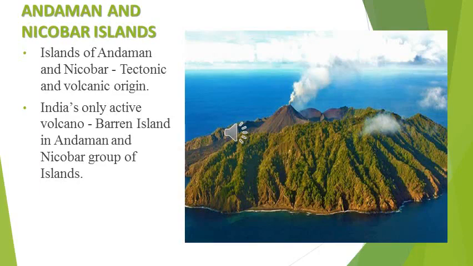Andaman Nicobar Island. The islands of Andaman Nicobar are of tectonic and volcanic origin. That means they were formed due to the movement of tectonic plates and also volcanic origin. While a volcano is bursting out, it releases magma. If it continuously releases magma, it will emerge outside the ocean as a mountain or land surface. That is called volcanic origin. Andaman Nicobar Island was formed in that way, due to the movement of tectonic plates.